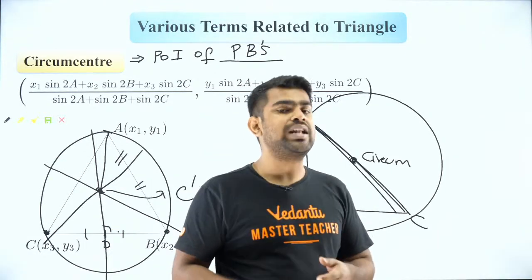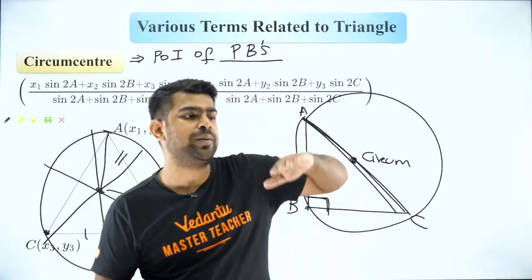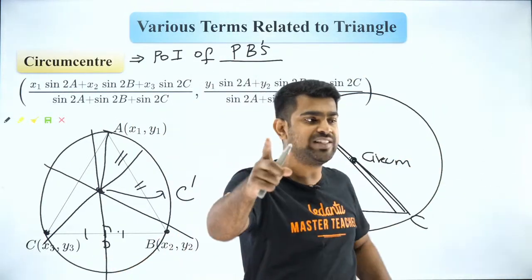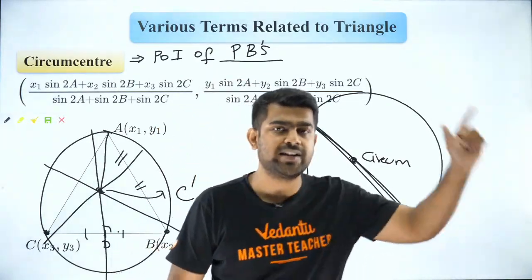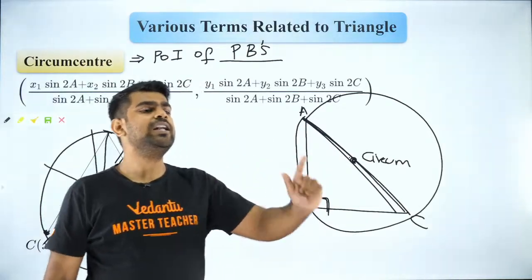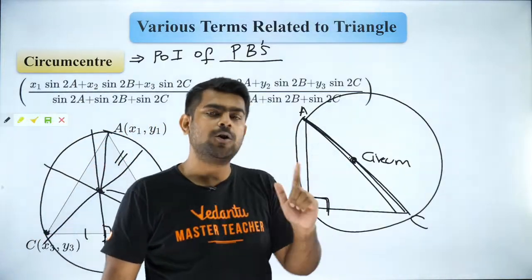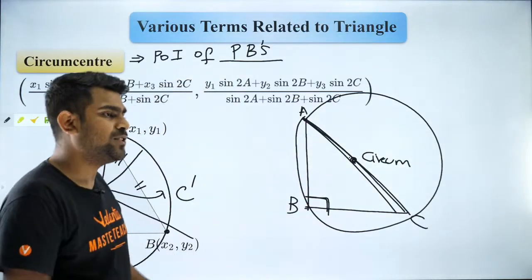Yes, VSG, you are absolutely right. Circumcenter and orthocenter can be outside the triangle. I told you this yesterday. Whereas your incenter and centroid can never, ever be outside. Only circumcenter and orthocenter can be outside. Clear? Very good, guys.